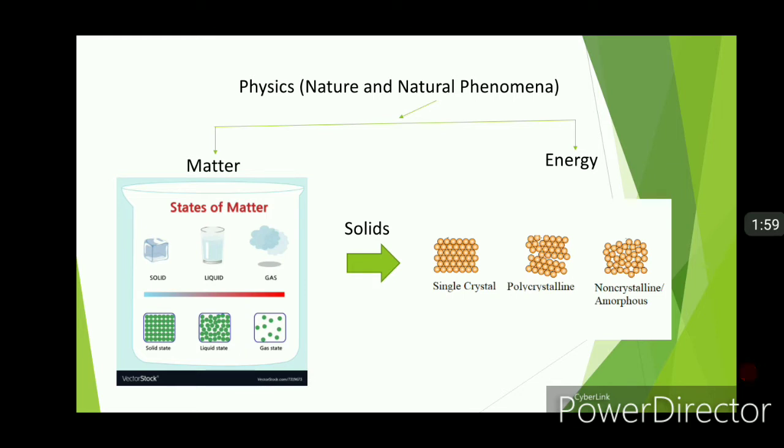Most of the solids are crystalline in nature. This is due to the reason that the energy released during the formation of an order structure is more than that released during the formation of disorder structure. Thus, crystalline state is a low energy state and is therefore preferred by most of the solids.